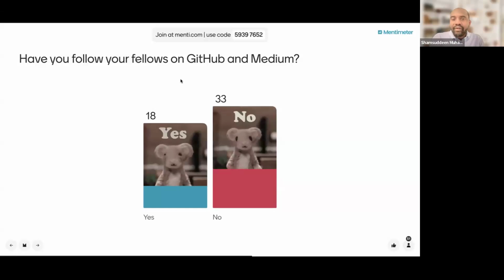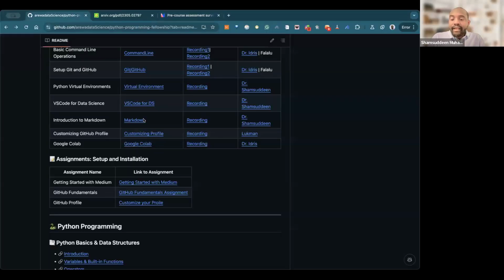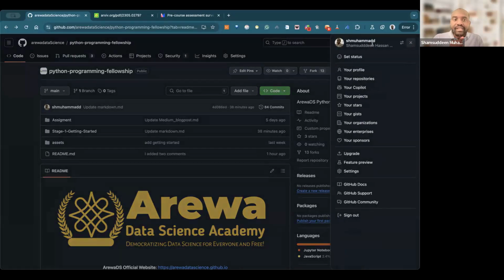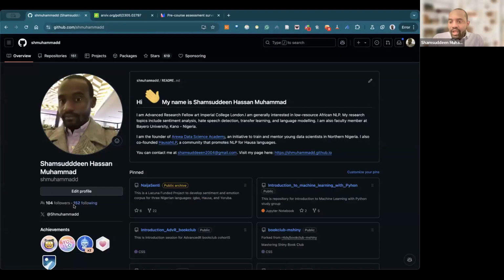So have you followed your fellows on GitHub and Medium? So yeah, this is it. The purpose of this is that when you create your GitHub profile, we already asked you, please do share your GitHub profile and Medium on the RO Data Science channel. Why is this? The main idea is this. For example, if this is my profile, RODS, you can see me. We can follow each other. Let me share my GitHub profile. You can try to do that. You can follow me. You can see we can follow people. I have 104 followers, and I'm following about 152.